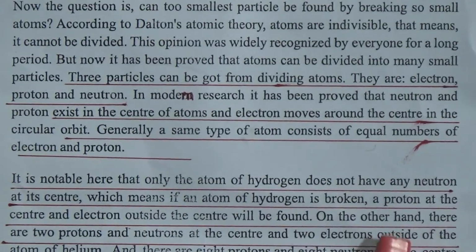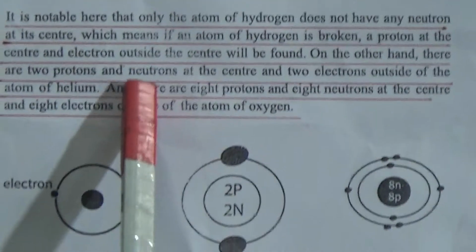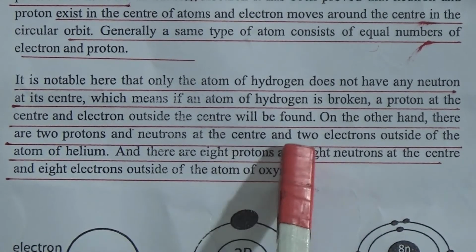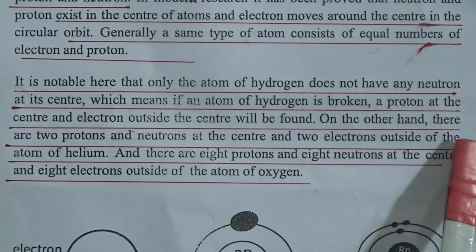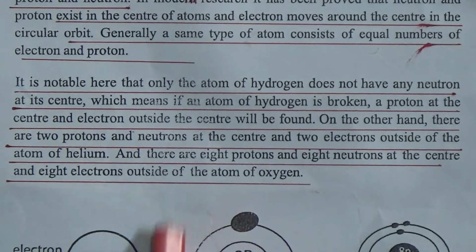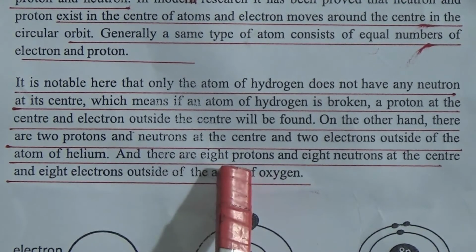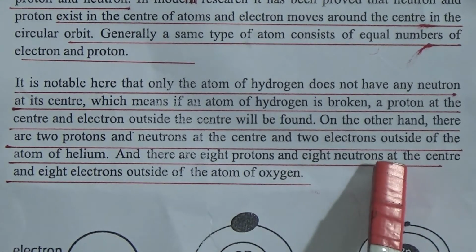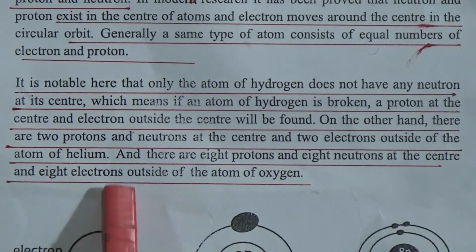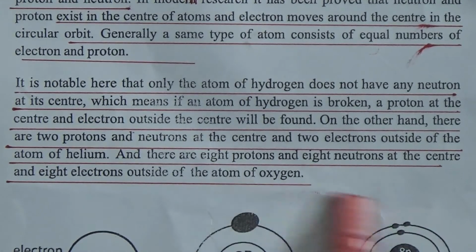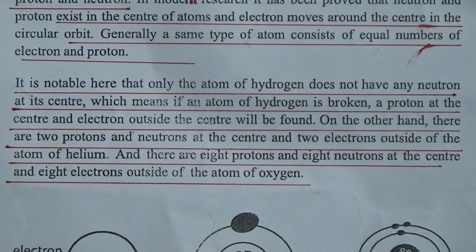On the other hand, there are 2 protons and 2 neutrons at the center and 2 electrons outside in the atom of helium. This is the structure of helium. And there are 8 protons and 8 neutrons at the center and 8 electrons outside of the atom of oxygen. This is the structure of oxygen.